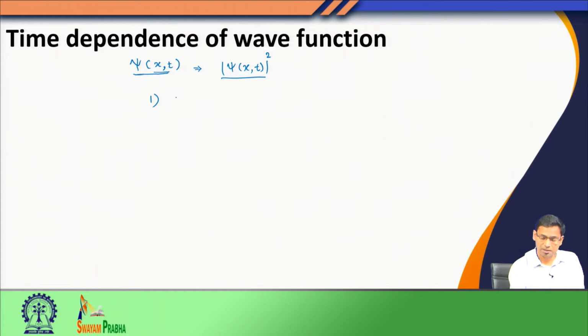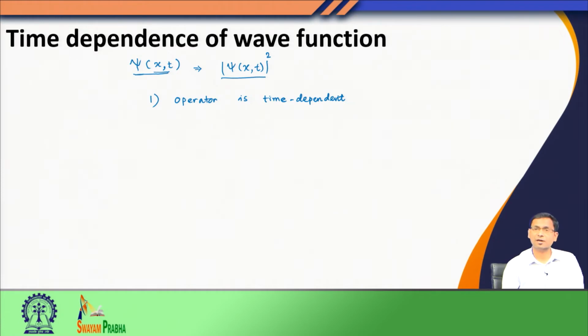One where the operator itself is time dependent. That means, when we write down the quantum mechanical operator, time appears explicitly.